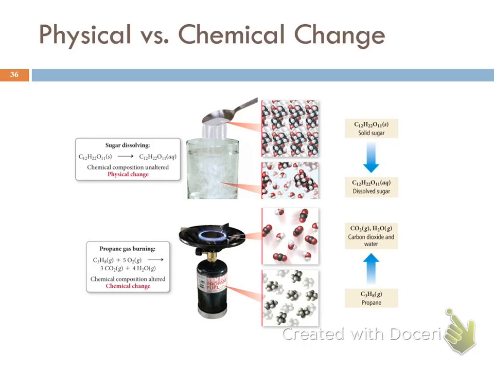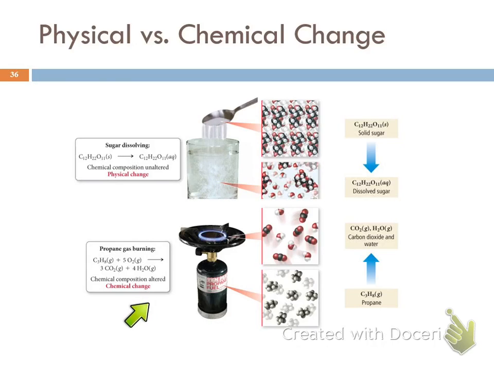What's going on? Well, here's an illustration of crystalline sugar, these big funky looking molecules, and they're all lined up and everything. When you put them into water and stir it up, those individual sugar particles remain the same. They are just mixed with the water. So the particles haven't changed. The process of dissolving one thing in another and mixing it together is a physical change. They've become mixed up, there's a change, but the individual particles are the same.